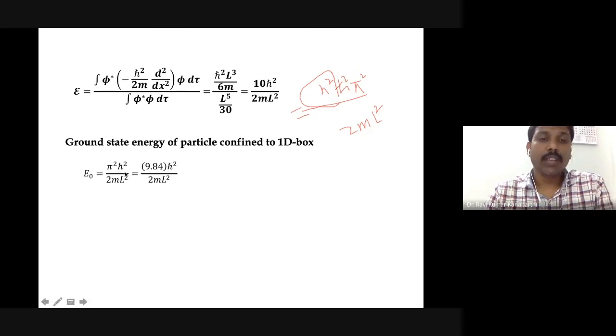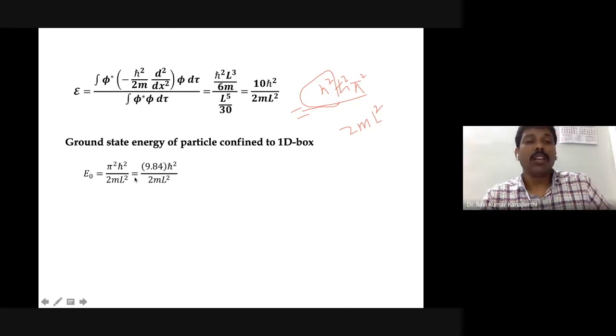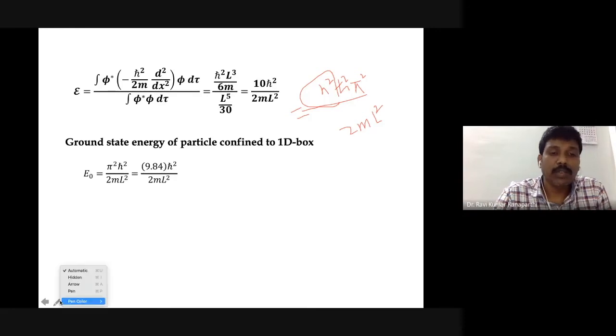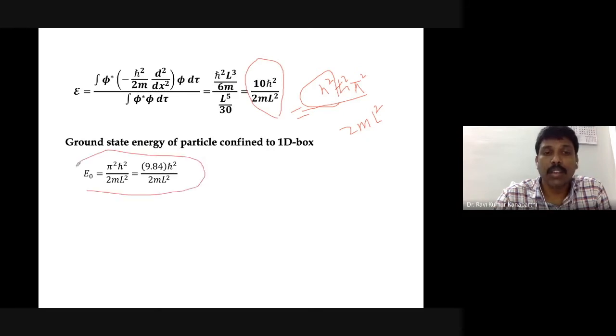Well, for the ground state, that is π² ħ² upon 2mL², which is nothing but 9.84 multiplied by ħ² upon 2mL². Okay, now you can just calculate the difference, which is having more energy. Well, you can see that the energy which we have computed using the trial wave function is more than the actual energy of the system.